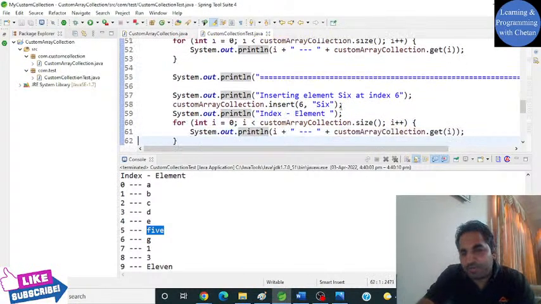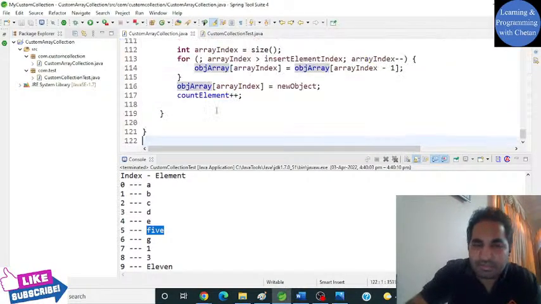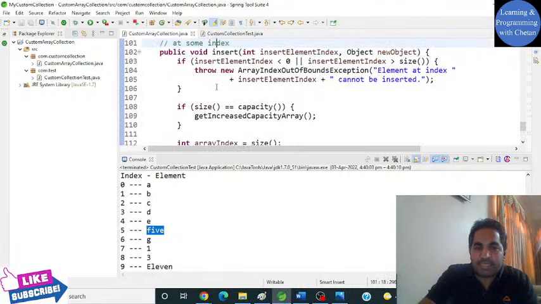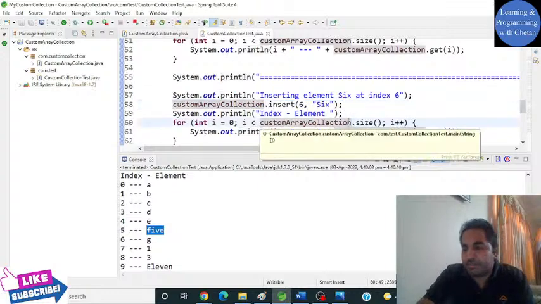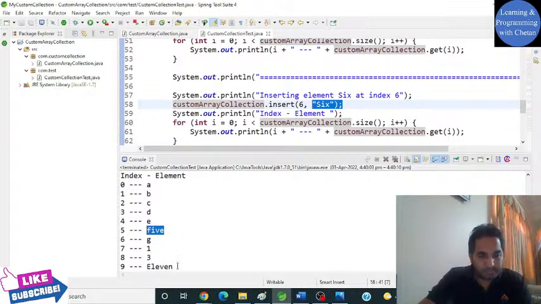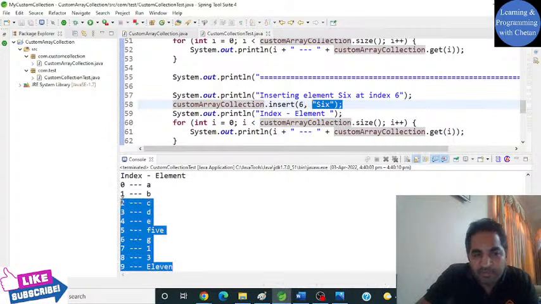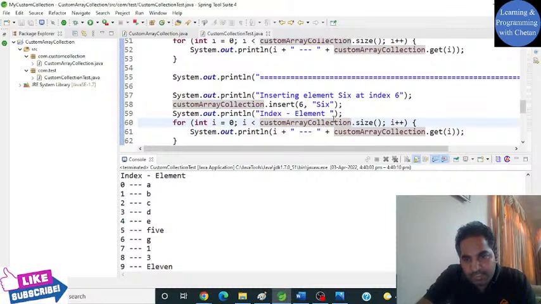Now let us try to perform the most complex operation, which we discussed 5 minutes back, that is the insert operation. We are trying to insert an element at index value 6 with the value 6. Currently we have 10 elements, and we are trying to insert this value at index 6.